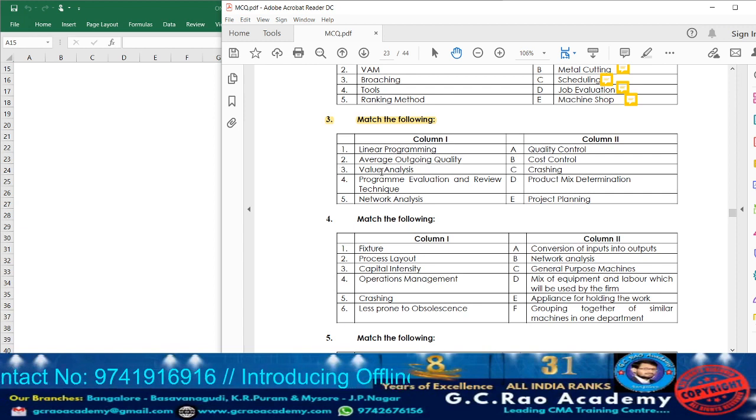Point number 3, what do we have? Value analysis. What is value analysis? We can tell it is an approach. It is one of the approaches to improve the value of a product or process by understanding its constituent components and their associated cost. It is an approach where the value of a product can be improved or the process can be improved.